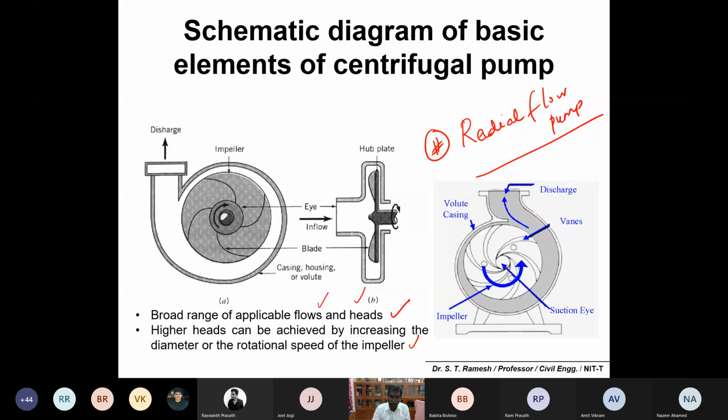These are the different components of the radial flow pump, or centrifugal pump. Number one is the central portion, which you can call the suction eye. These are impellers; the blades are called the impeller. You may also have a vane, and this is enclosed or encased in a casing. That casing is called the volute casing, and because of this action you get a discharge. So these are the different components in the centrifugal pump. We'll discuss them one by one.